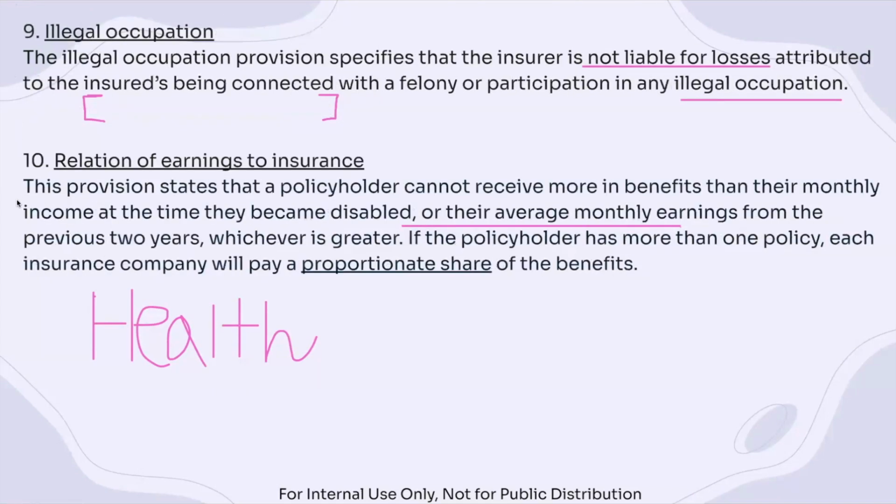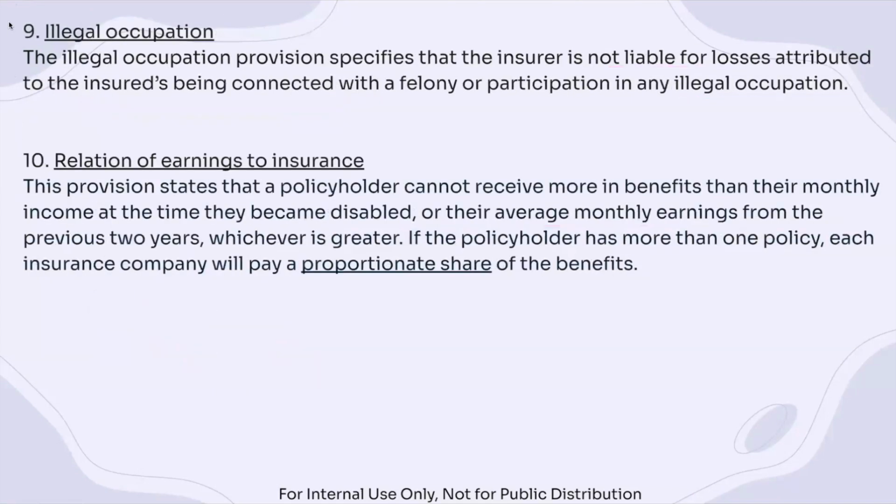Okay. Now, when we talk about illegal occupation, we know that even when we looked at life insurance, whenever the insured participates in any sort of illegal occupation, there won't be any death benefits paid out due to the death related to that illegal activity.